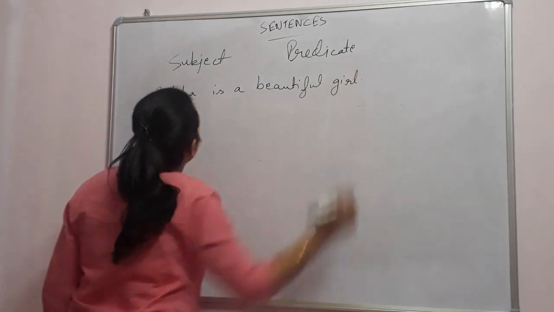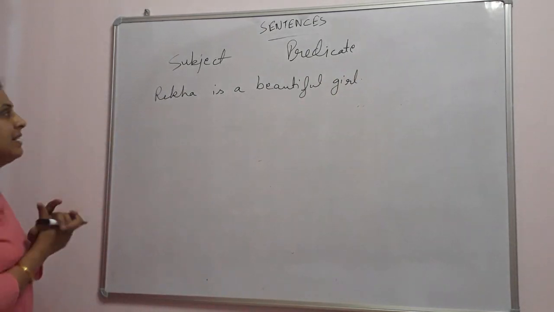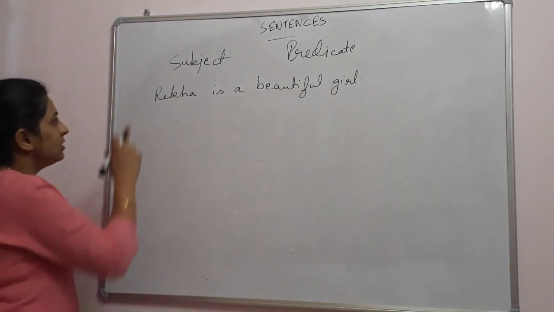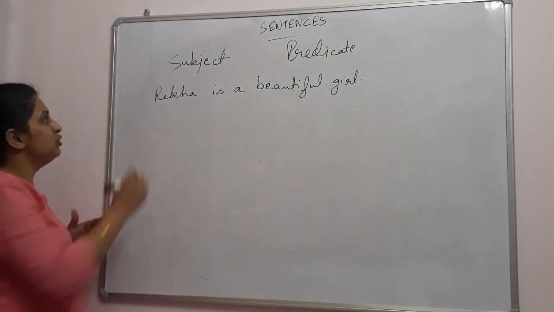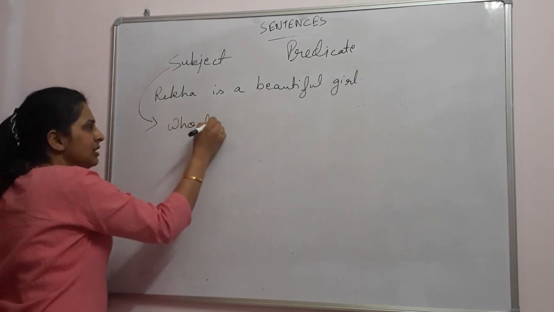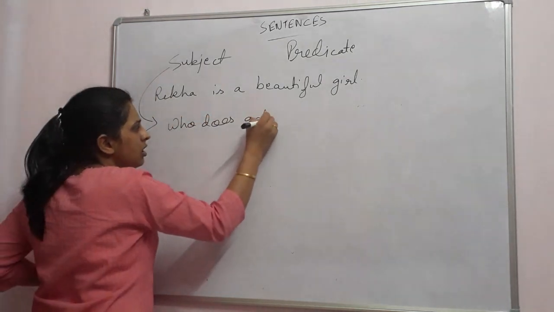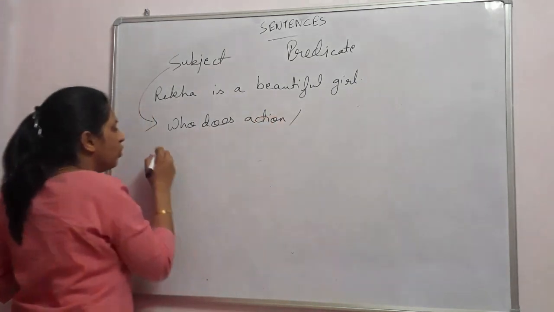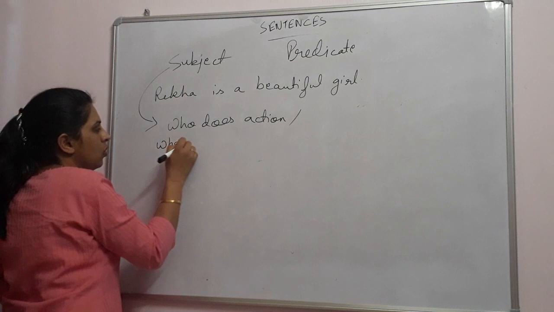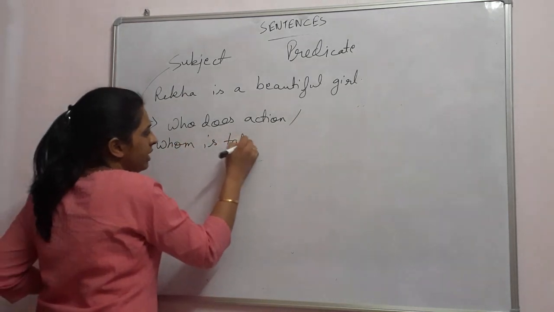This is the sentence we had earlier. So this sentence can be further classified into subject and predicate. First one, subject. What is subject? Subject is basically who does the action or about whom is talked. Whom is talked about, okay?